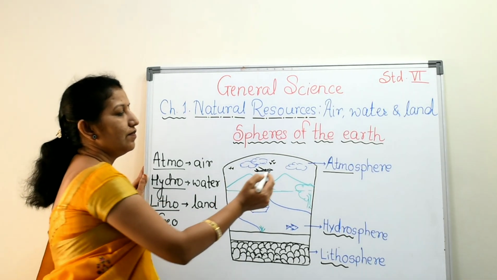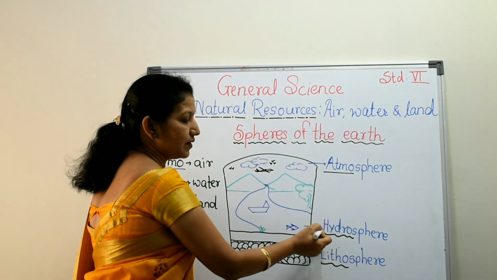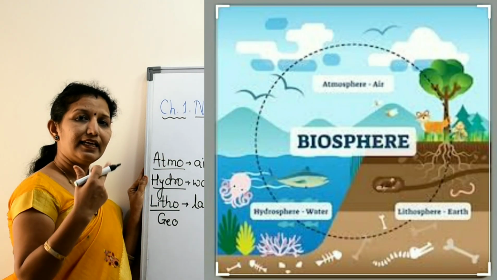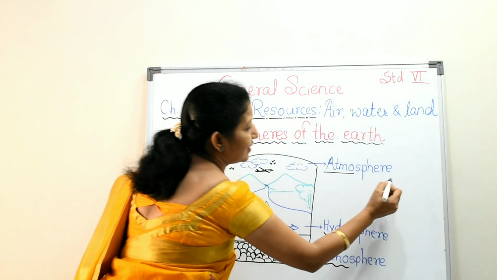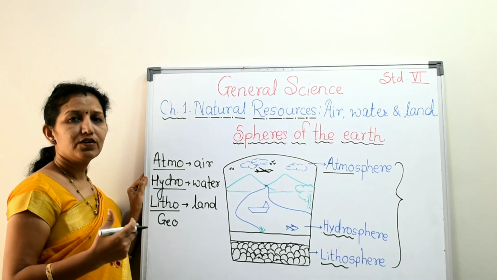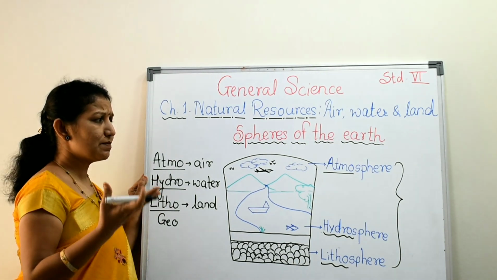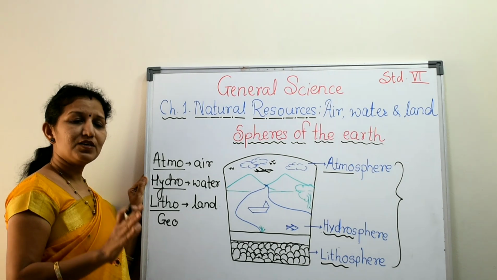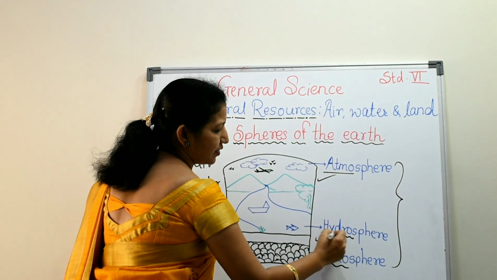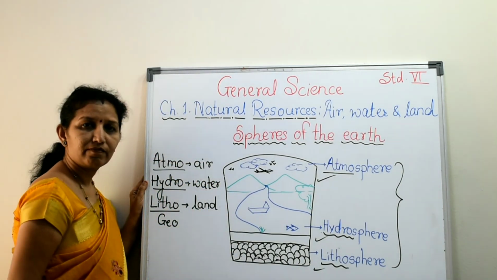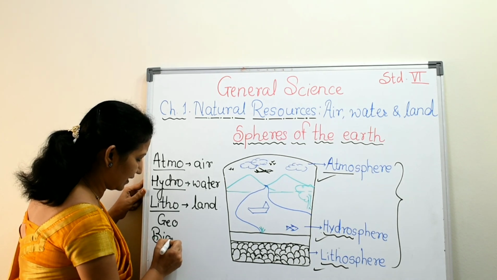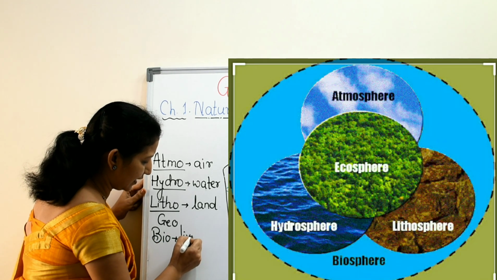In this way, we have studied three spheres: atmosphere, hydrosphere and lithosphere. Now, again there is one more sphere. Next sphere is biosphere. Now, you will think, where is biosphere now? The biosphere is in all these three: atmosphere, hydrosphere and lithosphere. What is biosphere? The prefix stands for living things. Bio means living things or life.